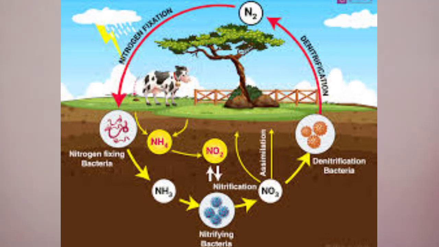If we go on using this nitrogen, at one point it will finish, so nitrogen has to be given back to the atmosphere also. The taking up of nitrogen and giving back of nitrogen is known as the nitrogen cycle. This nitrogen cycle we have to study. It involves 5 steps.